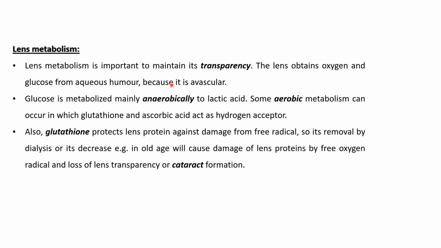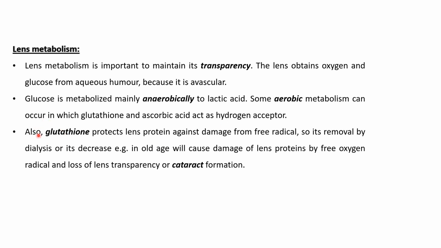Most of the lens metabolism is anaerobic, but to some extent aerobic metabolism can occur, and in this condition the lens needs glutathione and ascorbic acid to act as hydrogen acceptors. It needs glutathione and ascorbic acid to prevent the accumulation of hydrogen ions and oxidative stress.